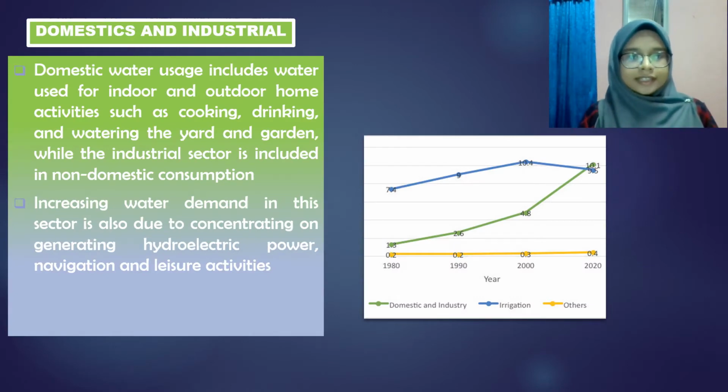Okay, the next slide is the second water user, the domestic and industrial sector. Domestic water usage includes water used for indoor and outdoor home activities such as cooking, drinking, and watering the yard and garden. While the industrial sector is included in non-domestic consumption. Increasing water demand in this sector is also due to generating hydroelectric power, navigation, and leisure activity. Okay, the graph shows the sector increased drastically, especially in 2020, due to growing population and industrialization.